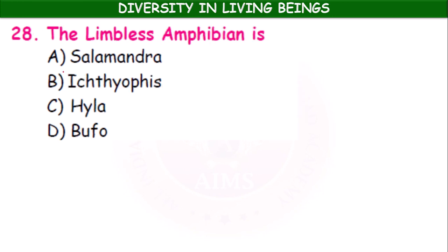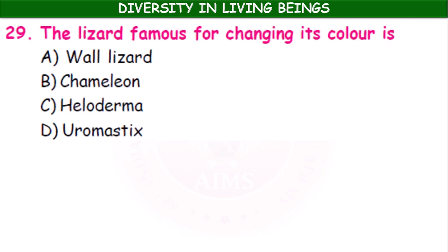The limbless amphibian. Among these, which is the limbless amphibian? Salamandra, Ichthyophis, Hyla, Bufo. Limbless amphibian is Ichthyophis. The lizard famous for changing its color is wall lizard, chameleon, Heloderma, Uromastix.